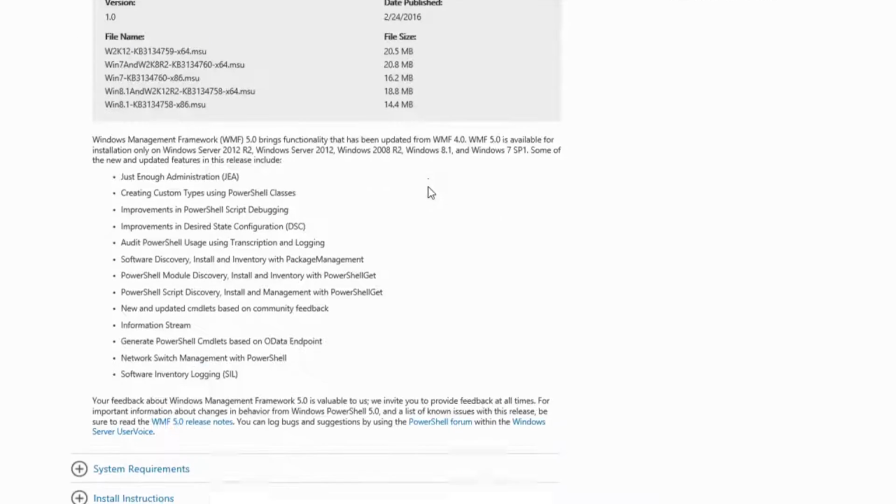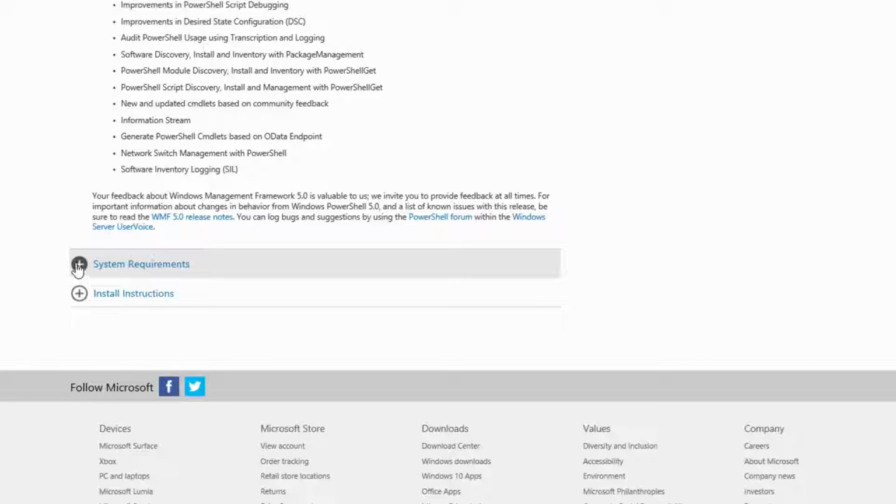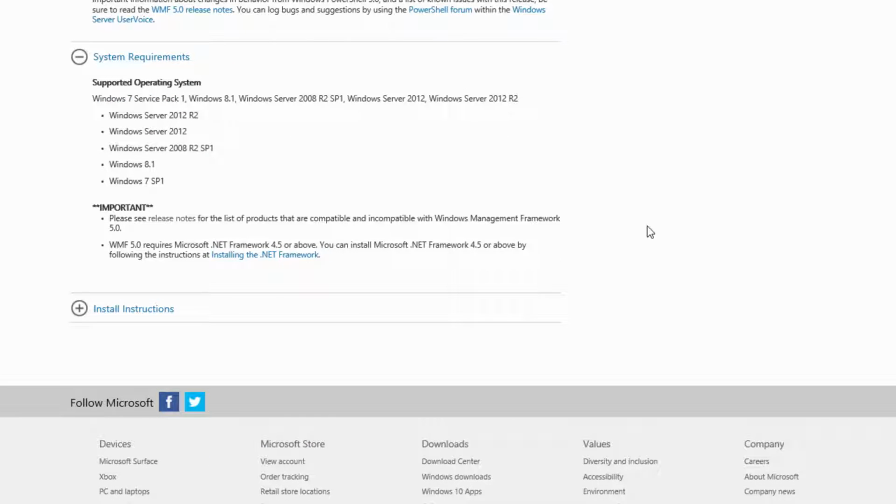Before we get to that though, let's look down a little bit further. This shows us the pieces that come along with this package, so parts of the Windows Management Framework. We also have the system requirements, which is important, and this mirrors what I showed you in that document earlier. I have Windows Server 2012 R2, Windows Server 2012, 2008 R2, Windows 8.1, or Windows 7 with Service Pack 1. So those are the versions of Windows that are supported for the Windows Management Framework 5 or PowerShell version 5. Also note, you need to have the .NET Framework 4.5 or above.